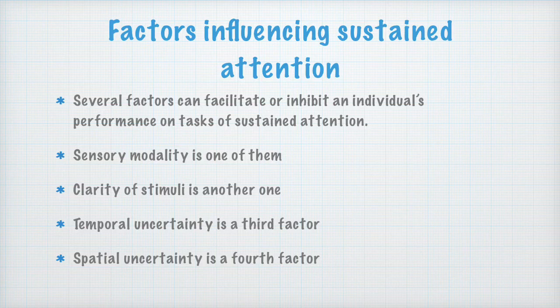Now the fourth one is spatial uncertainty. Stimuli that appear at a fixed place are readily attended, whereas those that appear at random locations are difficult to attend. Suppose I am teaching you in the class, and I am moving the whole class from this corner to that corner, here and there, then you will not be able to attend to me properly.